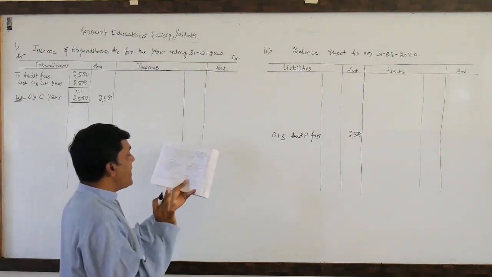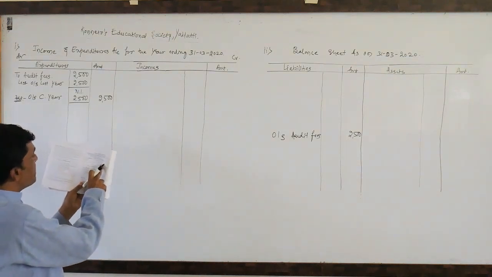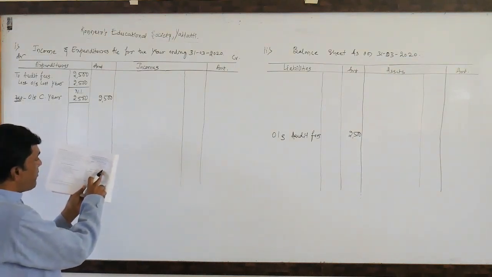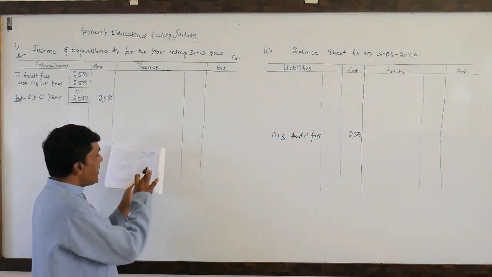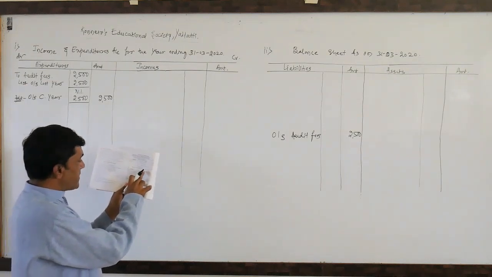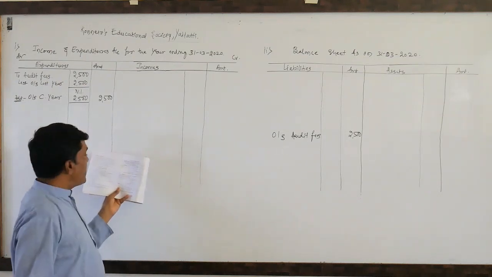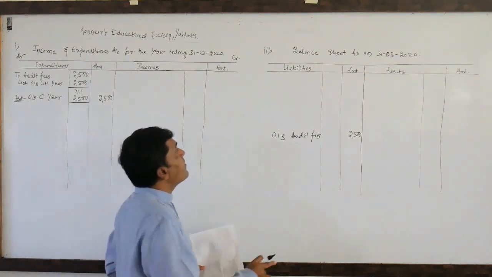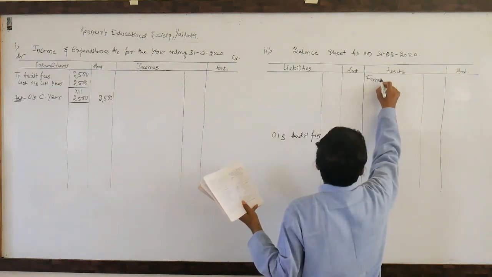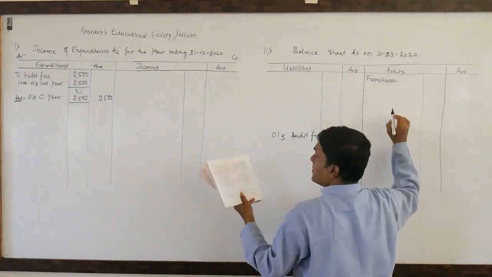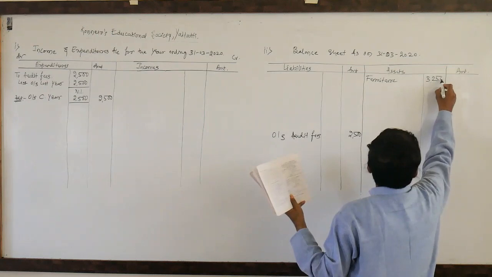Look at the second adjustment. Charge rupees 250 as depreciation on furniture. You need to look on the asset side of the balance sheet. On the asset side they have provided furniture rupees 3250. Again you need to concentrate on the payment side. Is there any furniture on the payment side? No furniture on the payment side. Okay, come to asset side. Furniture 3250.